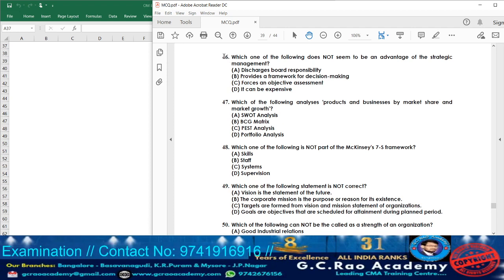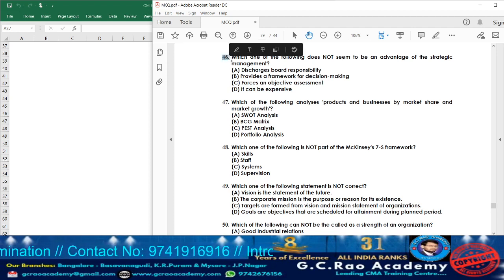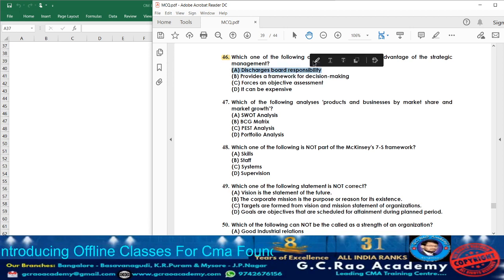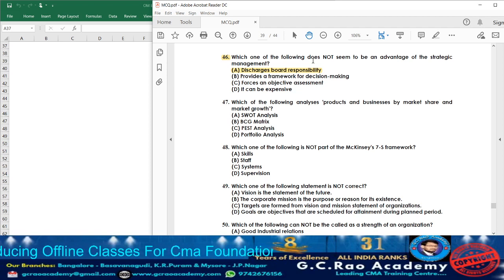Now let's move on to question 46. What are they telling? Which one of the following does not seem to be the advantage of strategic management? What is not the advantage? Option A, discharges board responsibility. Actually, discharges board responsibility is one of the disadvantages. So accordingly, option A cannot be the answer.